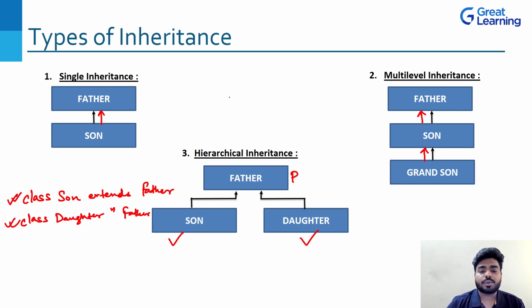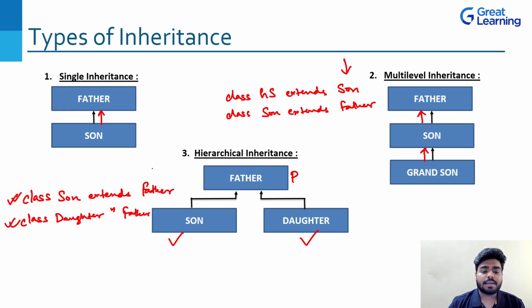In multi-level, what you're doing is class, let's say Grandson, extends from whom? Son, right? And if you write the class of Son, obviously it will extend from Father. So I hope you are getting the difference. Can you see here what is the name of the class and here what is the name of the class? Right? So this is the difference between both of them. If you have understood this, now is the correct time that I should tell you the programs. We should understand the programs.